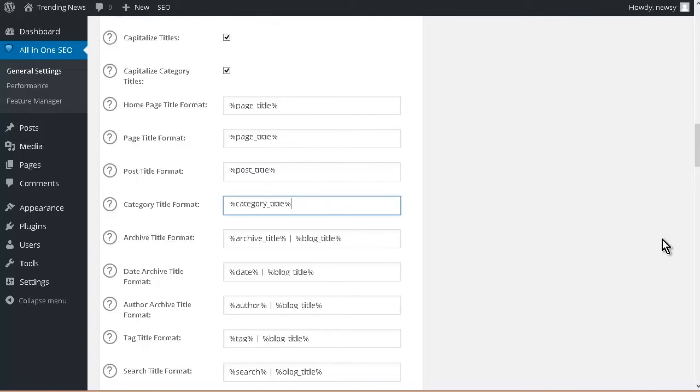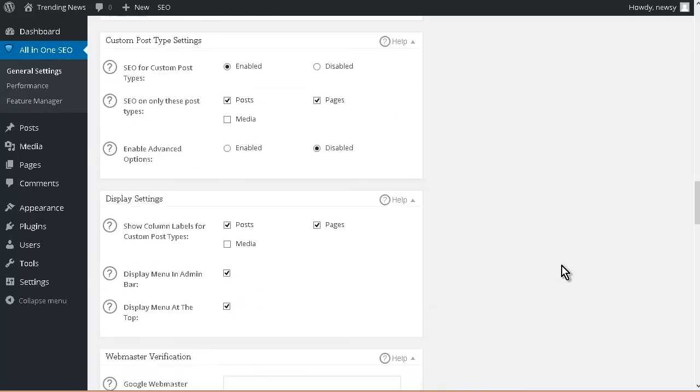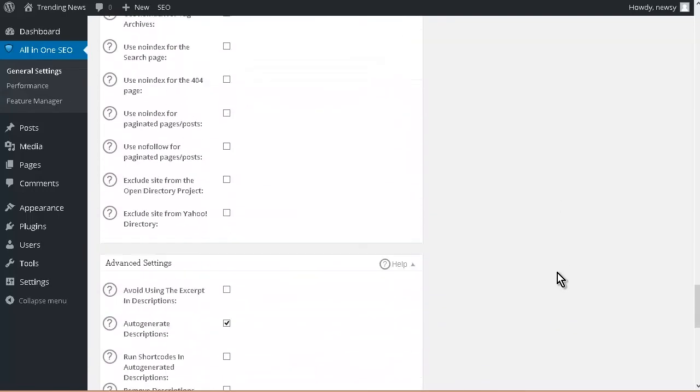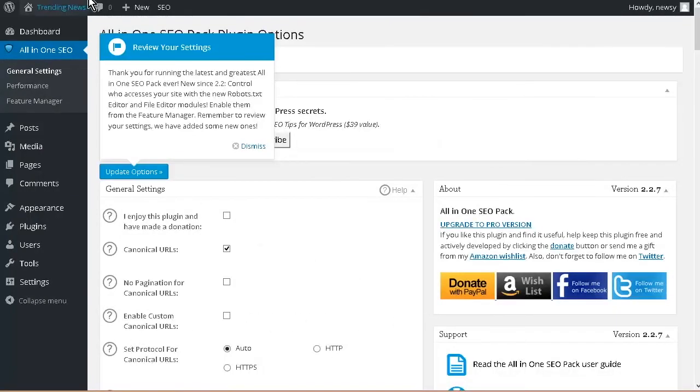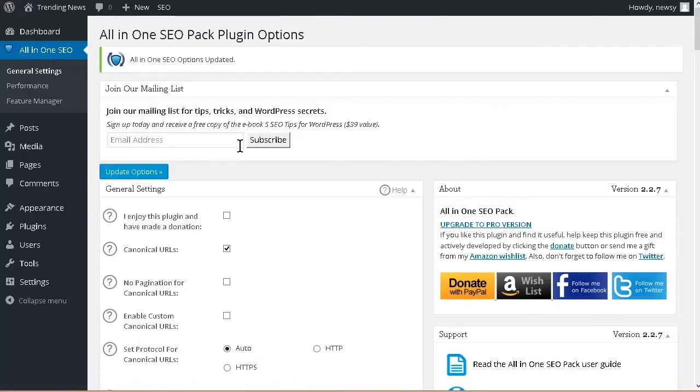Okay, so just do that for all of these. That's optional. If you want to leave it there, you can. Okay, and that's all I'm going to do there. So update. So now this will be available on every post. You'll be able to set your keywords and so on. Okay, so that's all we need to do there. Now let's go over to Appearance and Widgets.